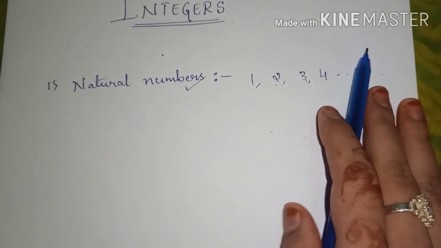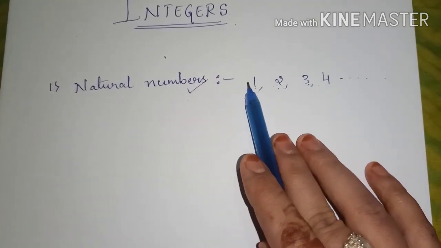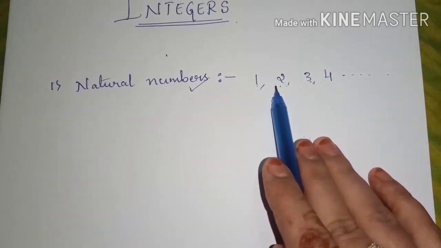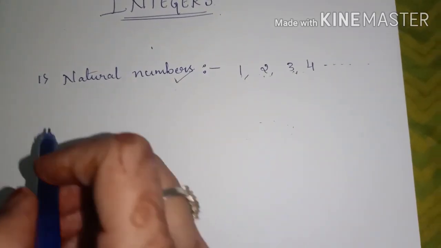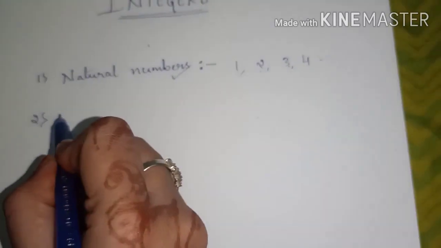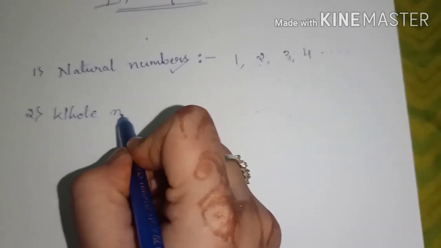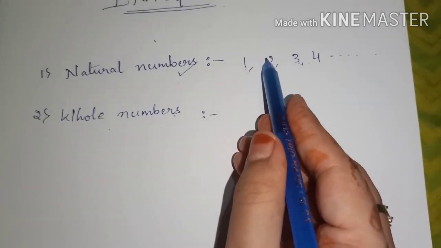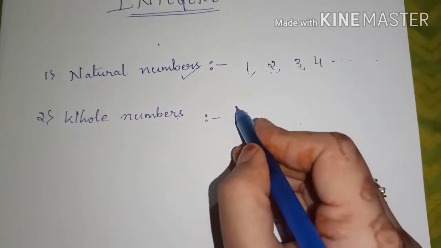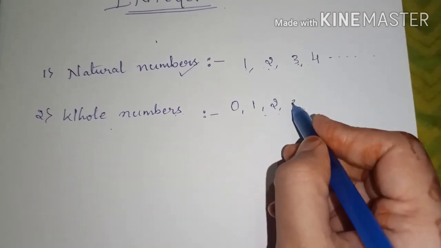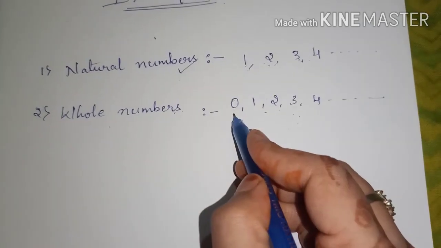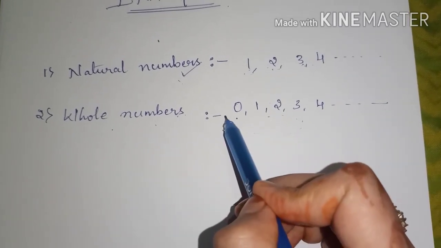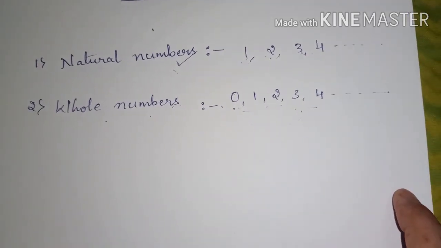These natural numbers do not include 0. Can you see here? 0 is not there. It directly starts from 1. So it is called counting numbers. Okay. So the next set of numbers which we have learned in our last class are the whole numbers. Whole numbers are the natural numbers, but they also include 0. So whole numbers begin from 0. Natural numbers start from 1. Whole numbers start from 0. You have studied these numbers in the earlier chapter.